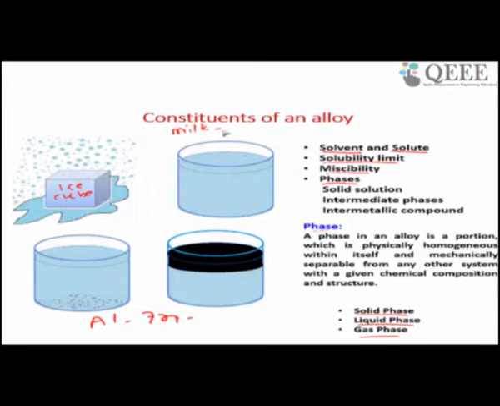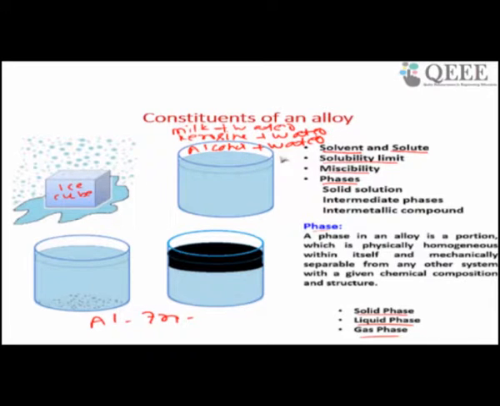The second example is this figure, which has milk plus water. If you have milk plus water, or kerosene plus water, or alcohol plus water, when you add both together, whatever amount you add, it will completely dissolve.